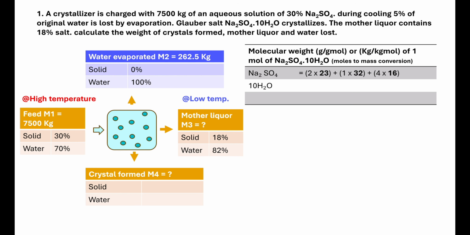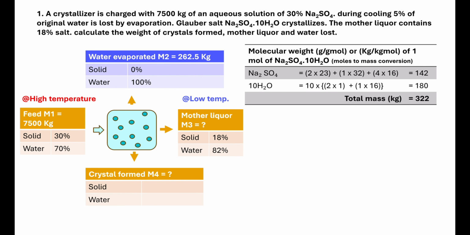By knowing the atomic weight of each element and the respective number of moles, I am calculating the molecular weight of sodium sulfate, which comes to be 142. To calculate the molecular weight, we are multiplying the respective number of moles by the atomic weight of each element. Sodium's atomic weight is 23, sulfur is 32, and oxygen is 16. Coming to water, 10 moles are there, so 10 into hydrogen is 2 times, oxygen is 1 time, so we get 180. Total molecular weight comes to be 322. Total mass of 1 mole of Na₂SO₄·10H₂O comes to be 322 kg.